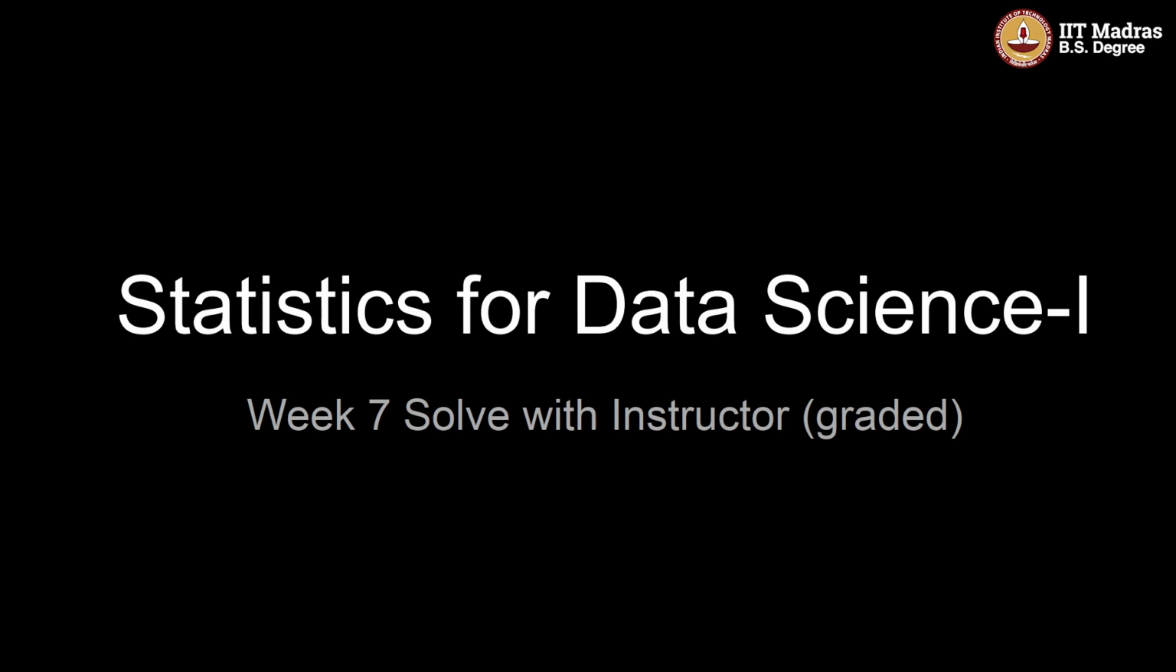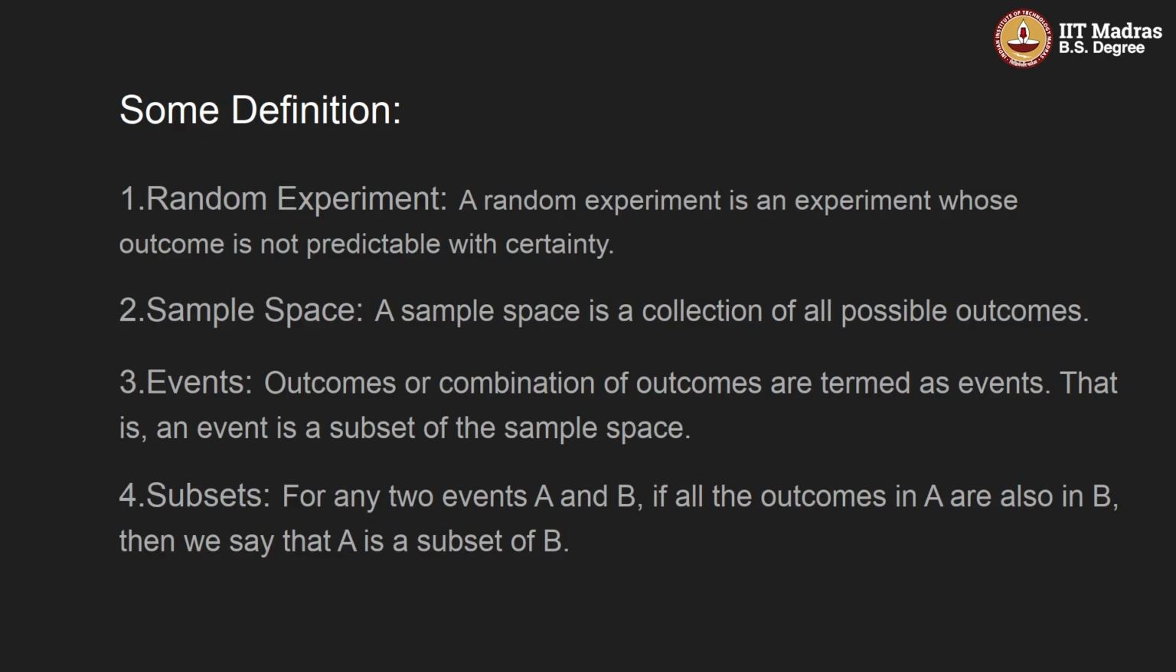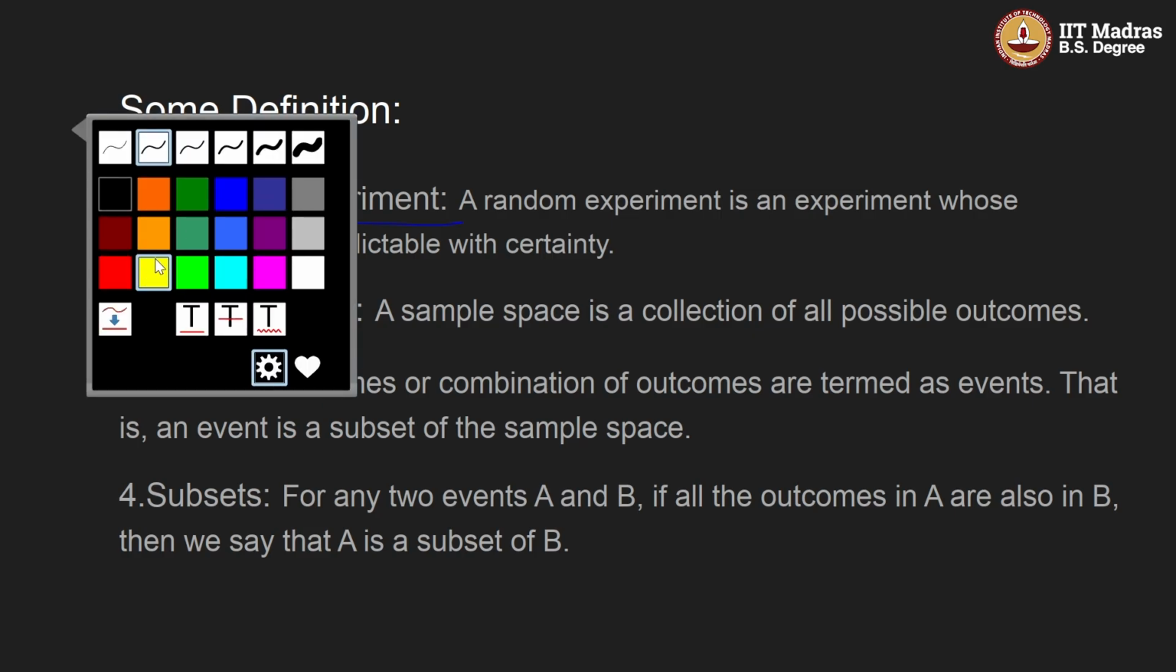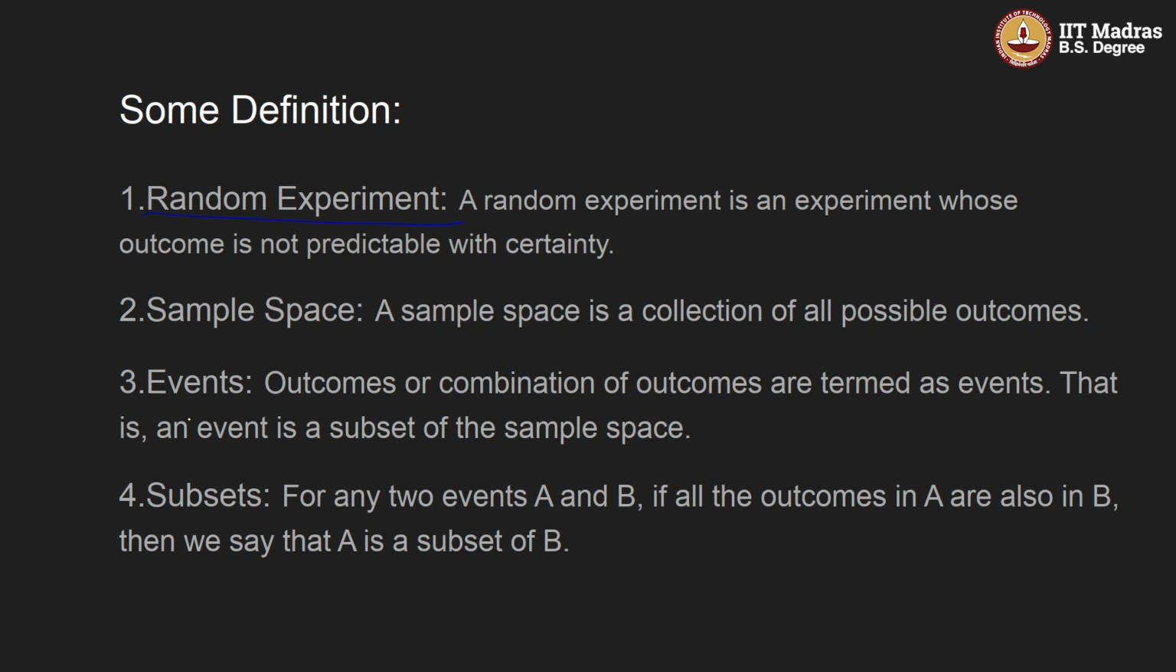Today we are going to solve some of the questions which will help you to solve in graded assignment. So here we have some of the definitions. The first one is random experiment. What is a random experiment? A random experiment is an experiment whose outcome is not predictable with certainty, right?